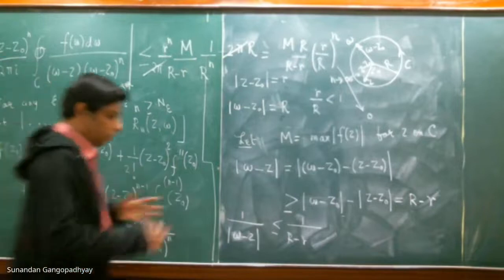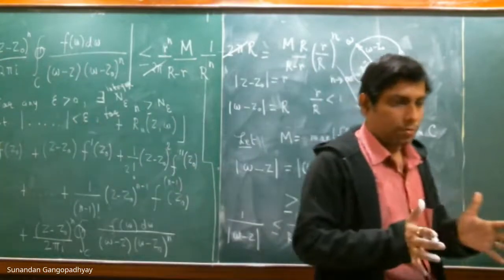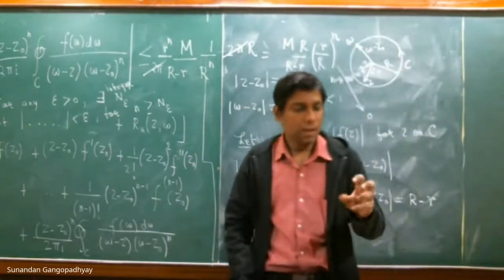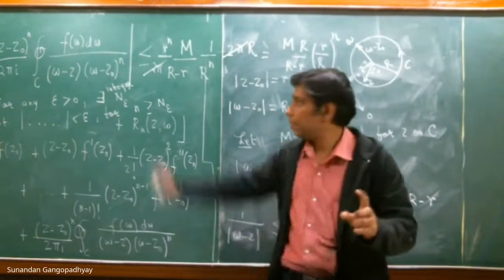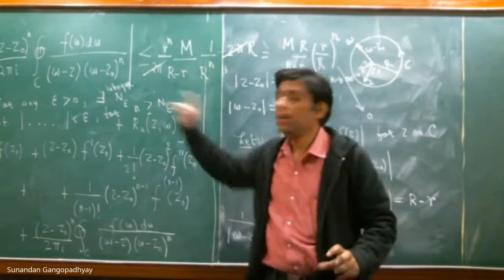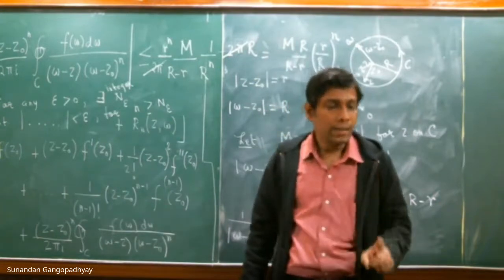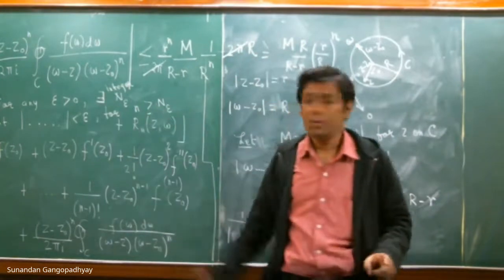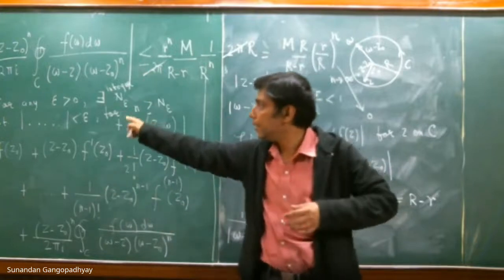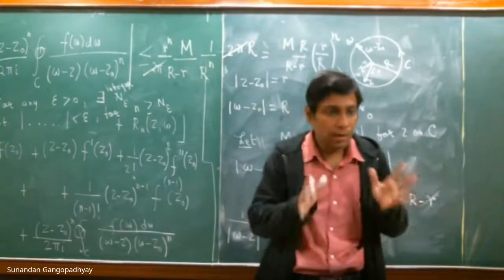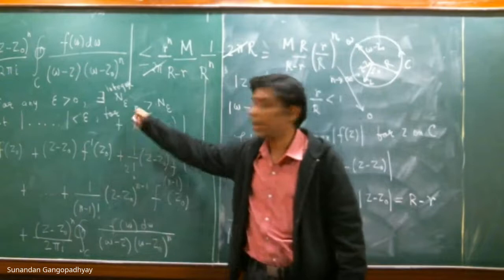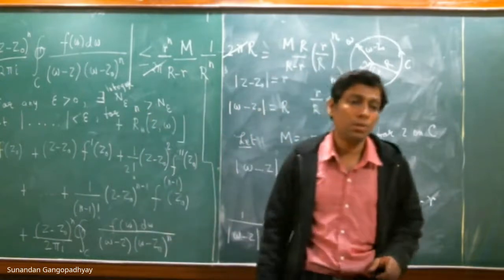And you can choose epsilon arbitrarily small, and you keep on choosing epsilon smaller and smaller. But what this tells us is that for whatever epsilon you choose, however small it might be, there will always be an integer n, which depends on this epsilon, such that if you want this quantity to be less than epsilon, then this will hold for a small n which is greater than or equal to this n epsilon.